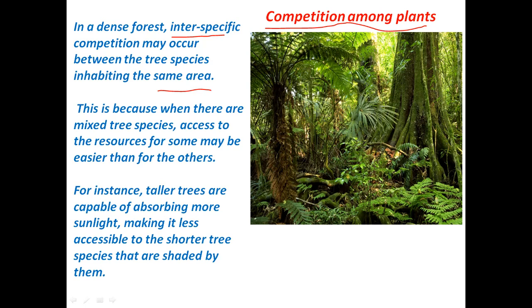When there are different or mixed tree species, it's easier for some species to gain the resources as compared to the others. For example, the taller species are capable of absorbing more sunlight and taking more nutrients, making it less accessible for the shorter trees that are shaded by them. So there is a competition among the plants also.